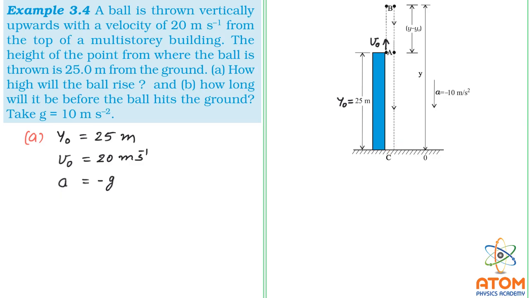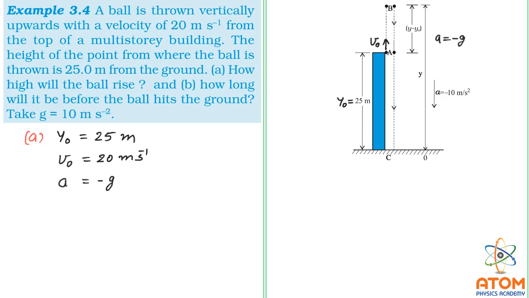So we can say the acceleration will be equal to g, but because it is falling downward, we have to take minus g. Here this minus is due to the negative y direction. Are you getting this? It is moving towards negative y direction. That's why we have to take minus g. So I'll just put down here that in this second motion, a will be equal to minus g.